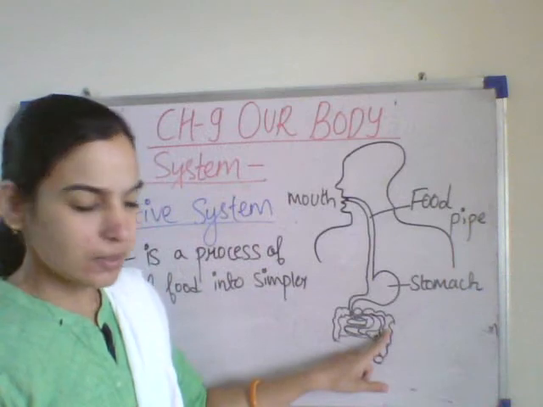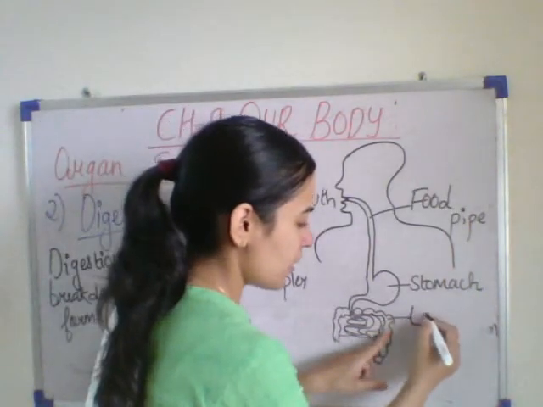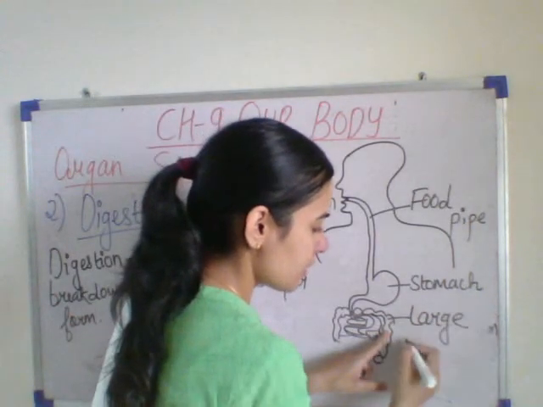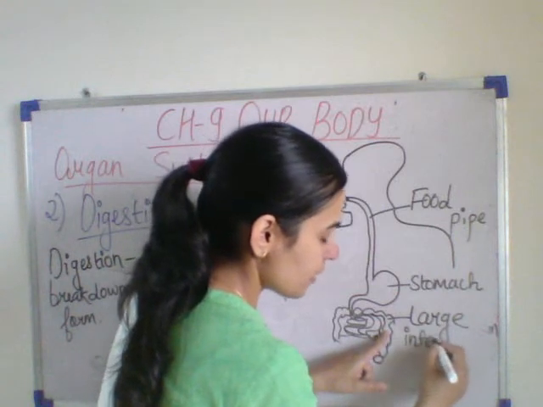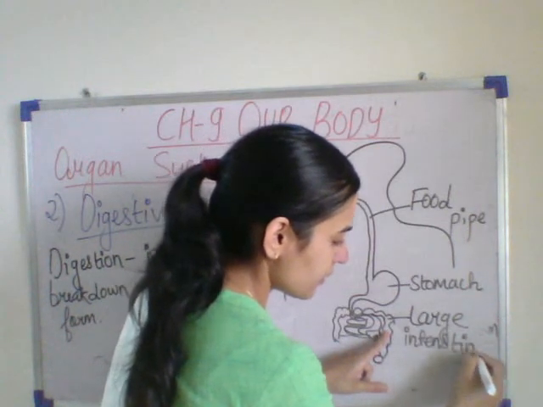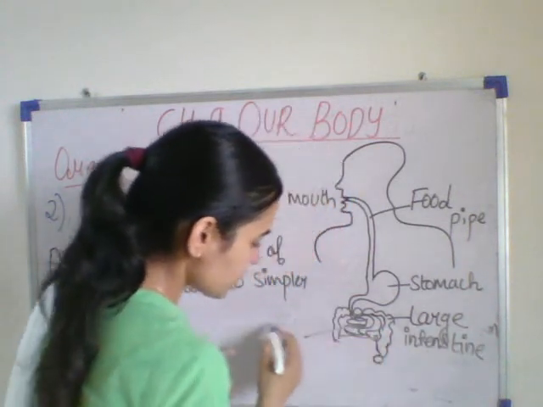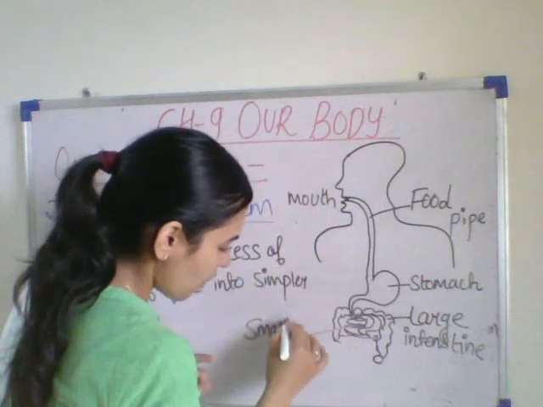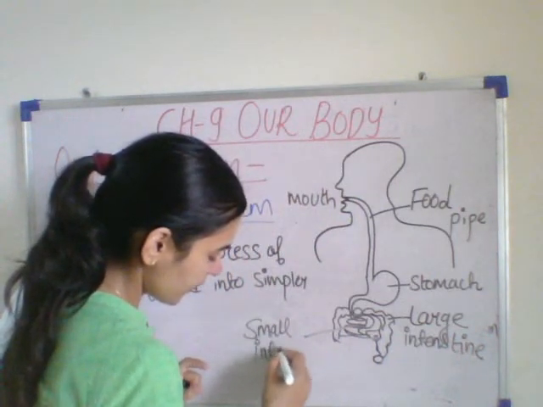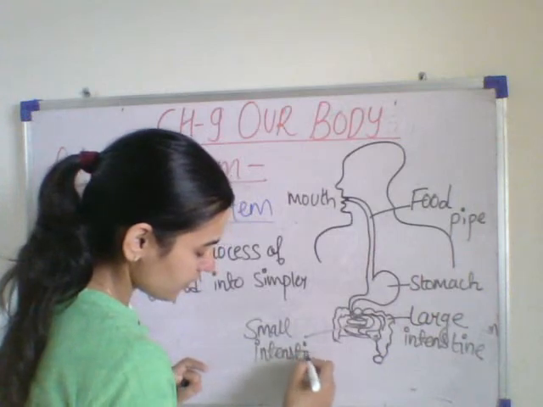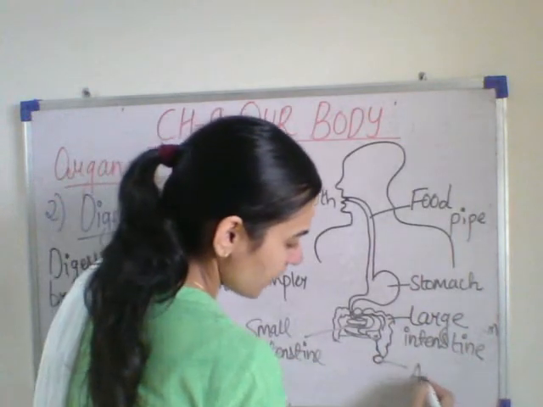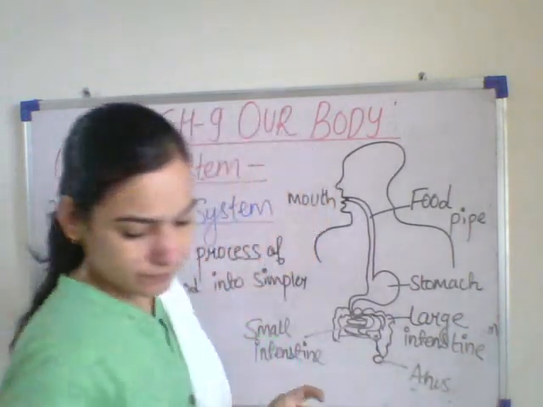Now this one is the large intestine. This one is known as the small intestine, and this is known as the anus.